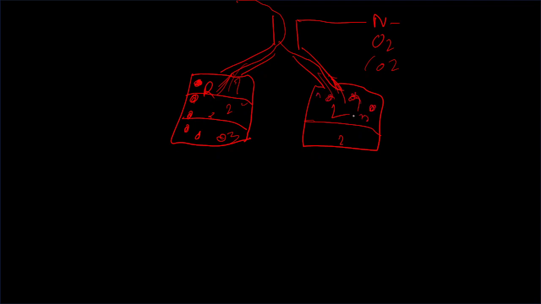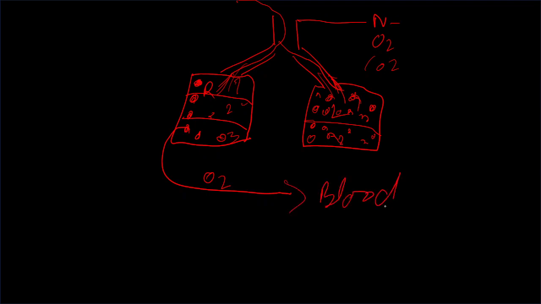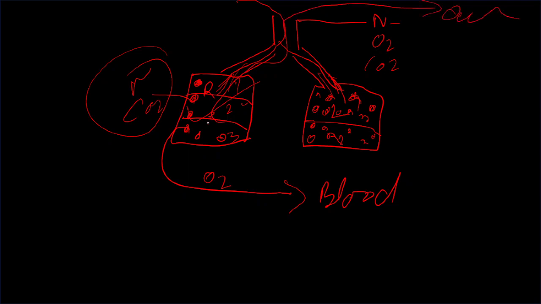The tiny ball-like structures present in our lungs are called alveoli, and their work is to pass oxygen to our blood and stop other gases like nitrogen and carbon dioxide, which stay in your lungs and then go out, while oxygen passes and mixes into your blood with the help of alveoli.